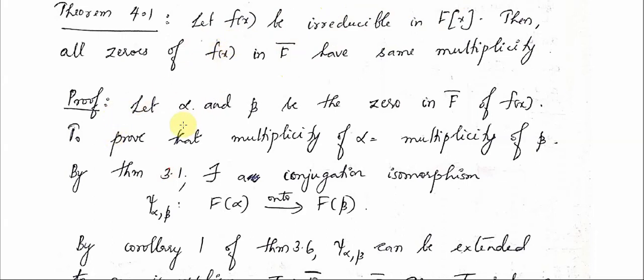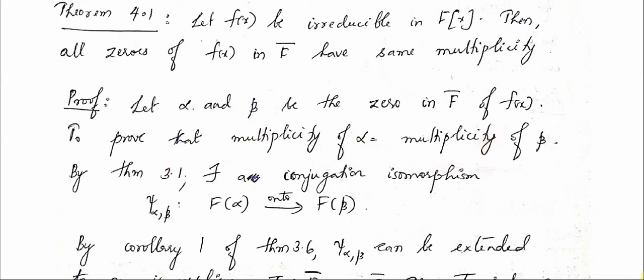Let's have a look at the proof. Let alpha and beta be zeros of f(x) in F closure. We have to prove that the multiplicity of alpha is the same as the multiplicity of beta. Since alpha and beta are any two arbitrary zeros of f(x), we can conclude that this is true for all the zeros of f(x). So ultimately we have to prove that the multiplicity of alpha is equal to the multiplicity of beta.